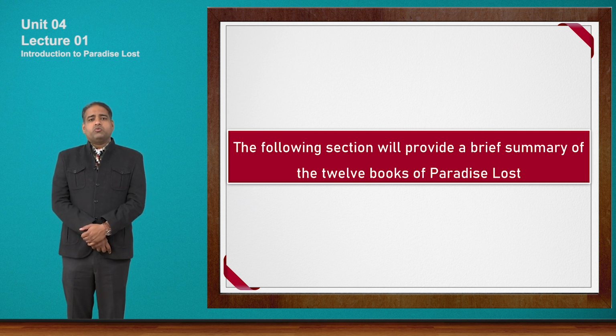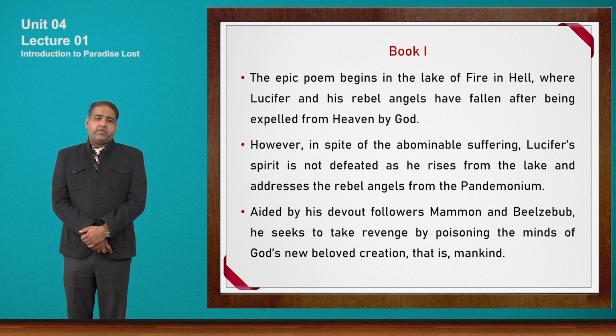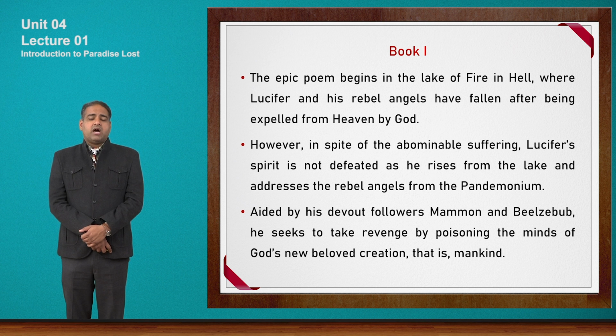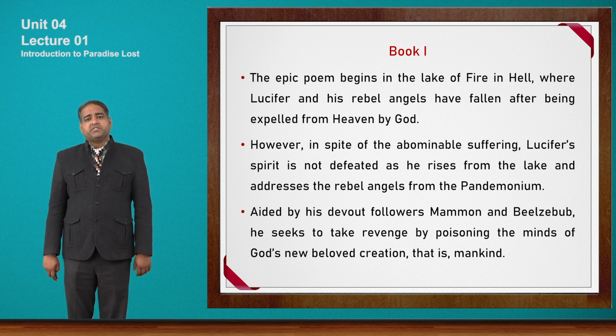First, let us talk about book 1. The epic poem begins in the lake of fire in hell, where Lucifer and his rebel angels have fallen after being expelled from heaven by God. So friends, a very interesting scene from where the story begins.